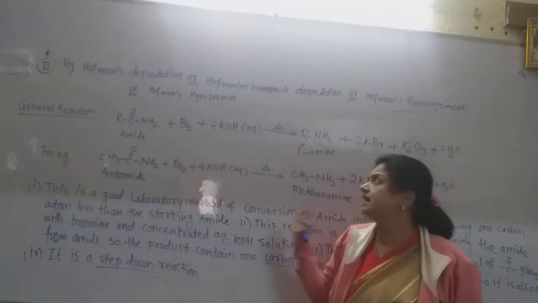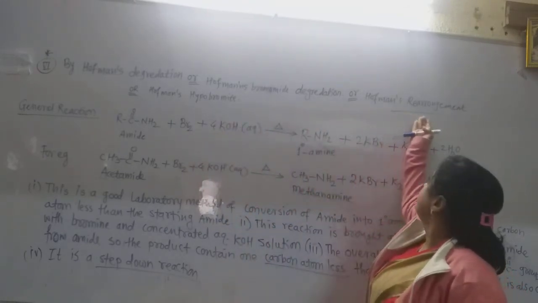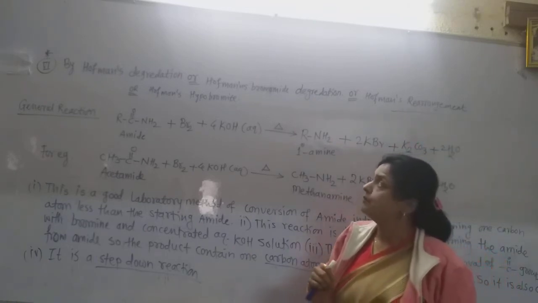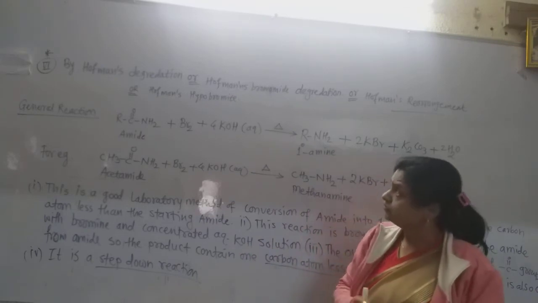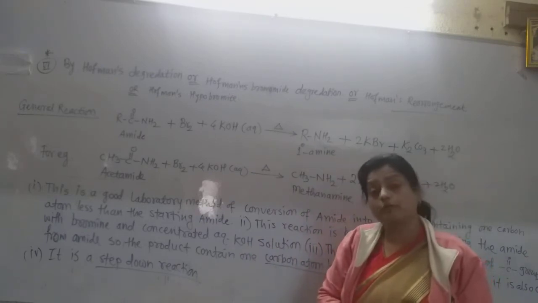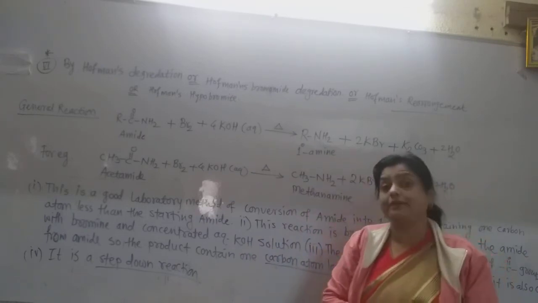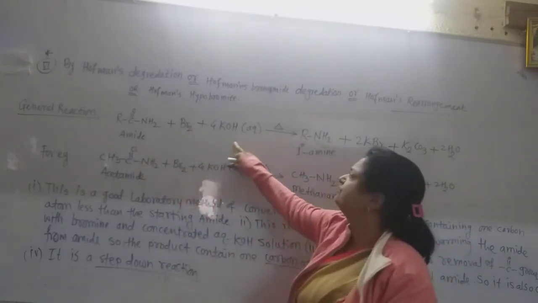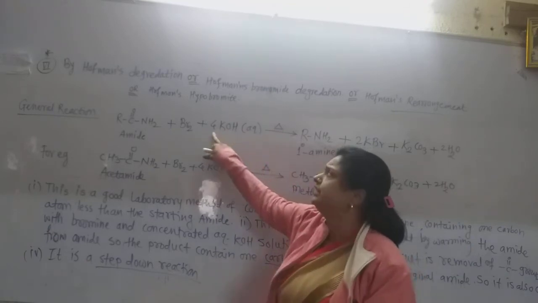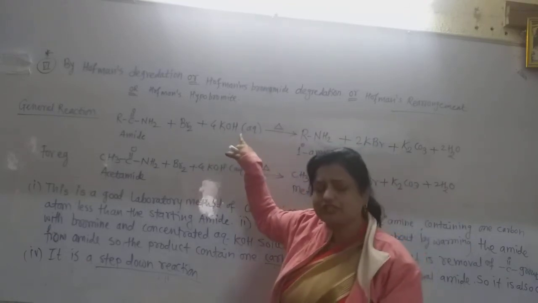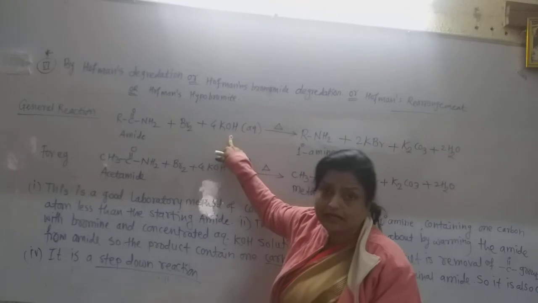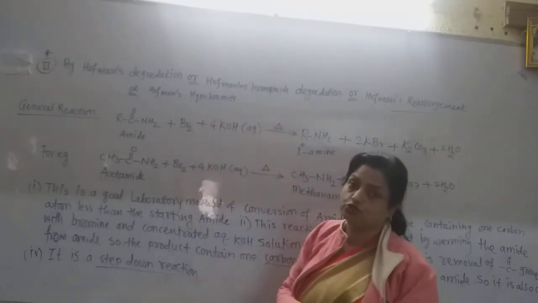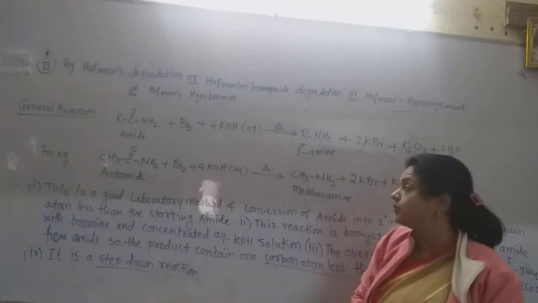Hofmann is the name of the scientist. Again, Hofmann's rearrangement is also what it is called in this reaction, or Hofmann's hypobromite. Hypobromite is also used as a name for this reaction. Now what actually happened in this reaction? This amide reacts with a very strong concentrated aqueous solution of the strong alkali, potassium hydroxide, and bromine is used for this reaction. So this is called the Hofmann's bromamide reaction.